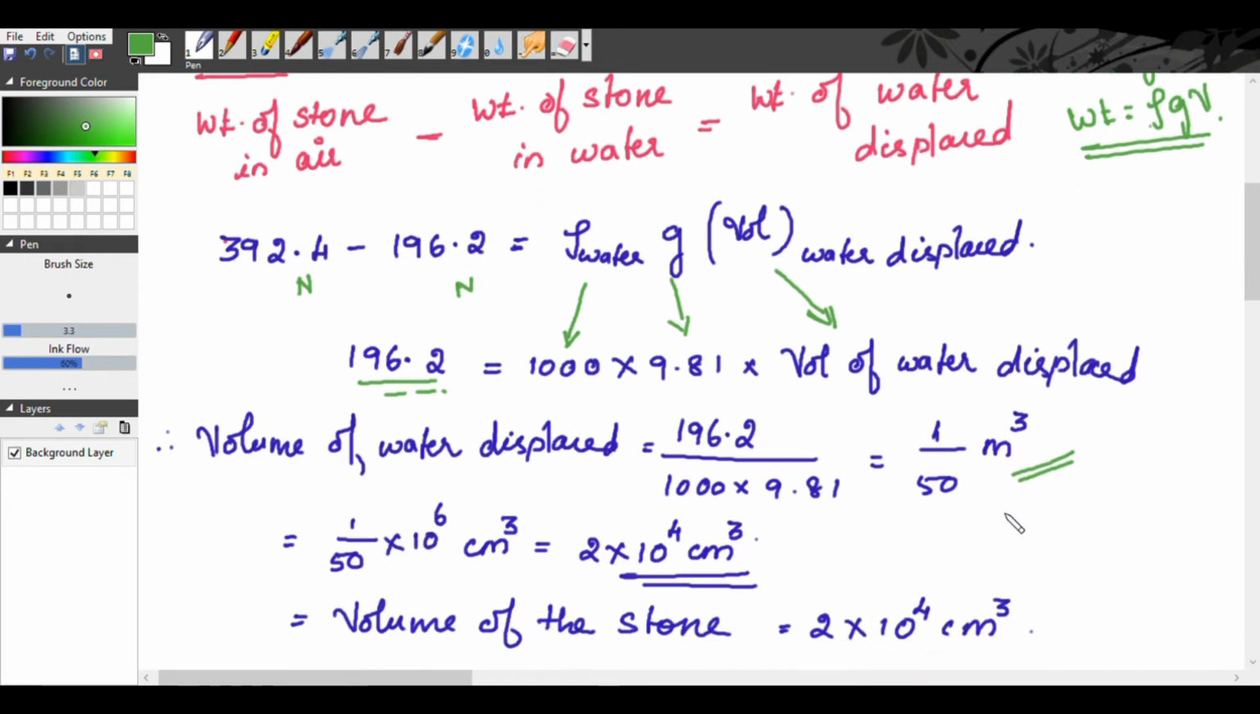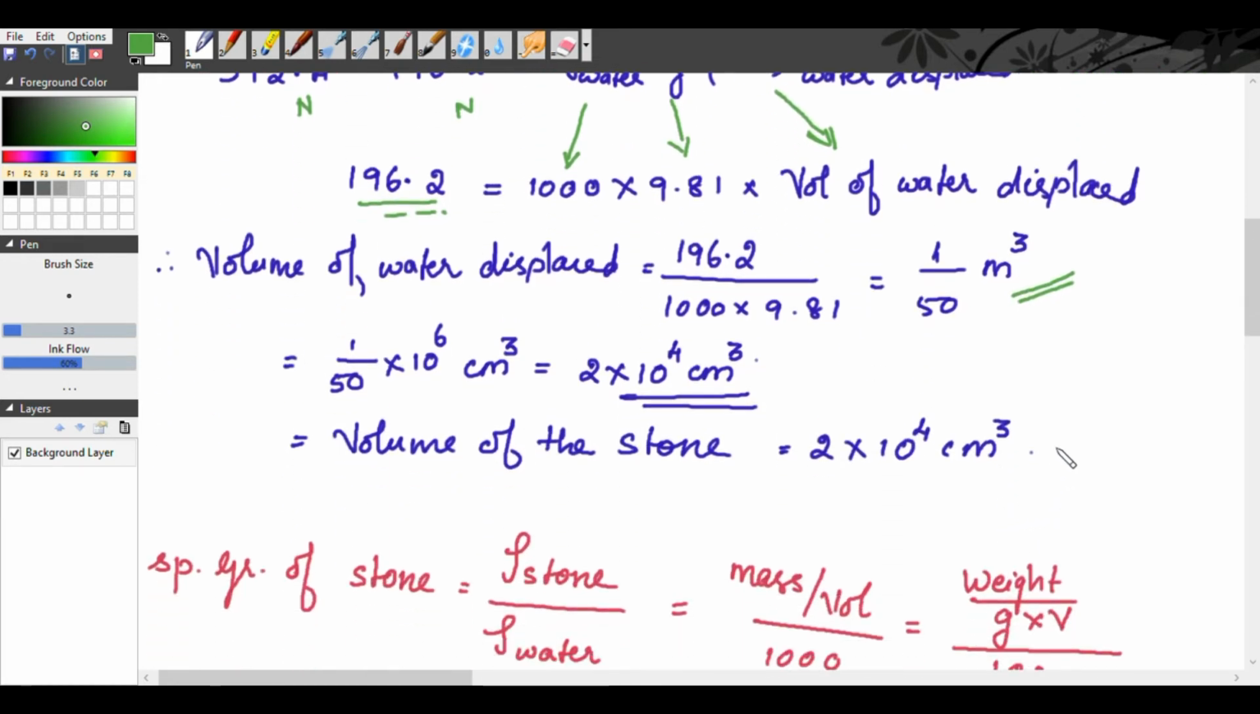So converting it into centimeter cube, we know 1 meter is equal to 100 centimeter. That means 1 meter cube is equal to 100 into 100 into 100 centimeter cube. So it is 10 raised to 6 centimeter cube. So 1 by 50 into 10 raised to 6 centimeter cube, we get 2 into 10 raised to 4 centimeter cube. Therefore, this is nothing but the volume of the stone. That means the volume of the water displaced is equal to volume of the stone, that is equal to 2 into 10 raised to 4 centimeter cube.